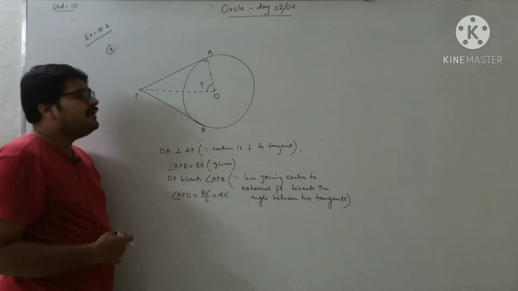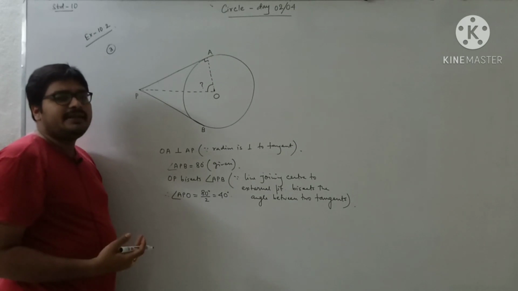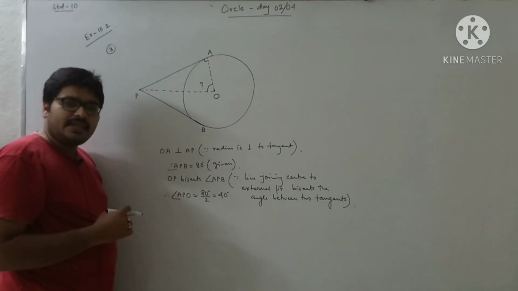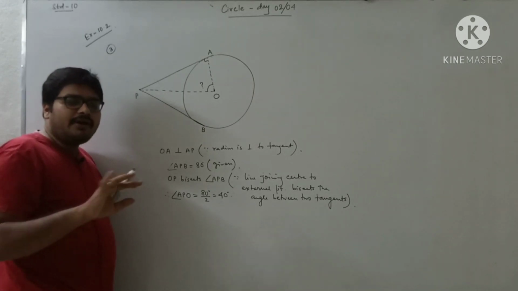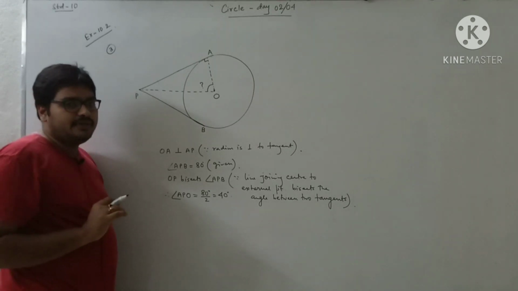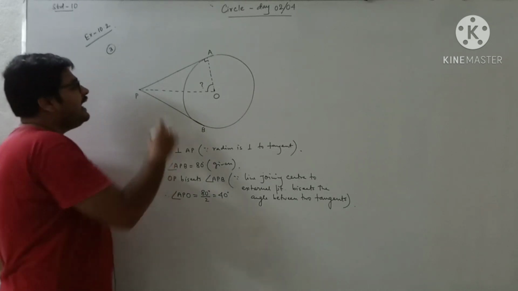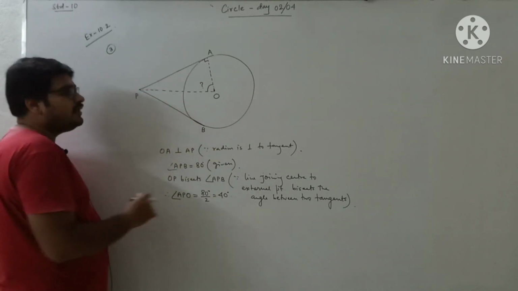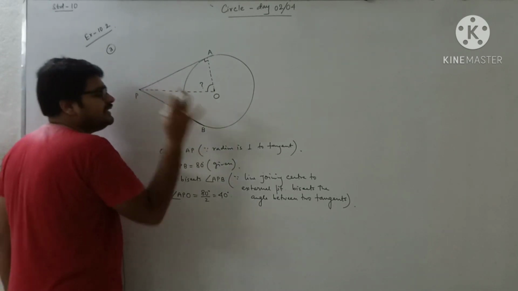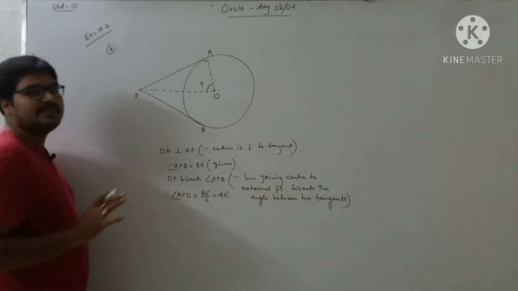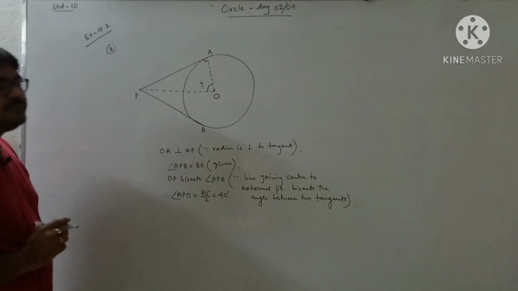But here our question is not regarding the central angle, so I need not write anything about it. I have used only the angle between two tangents. So the line joining the center to the external point bisects the angle between two tangents. That much I have written as the property in our sum.